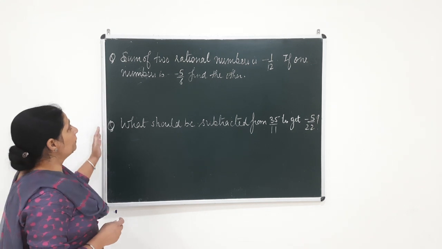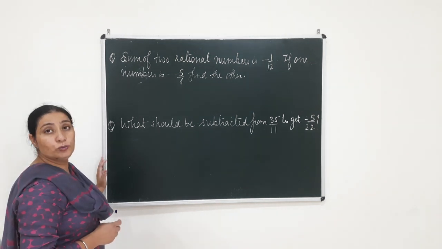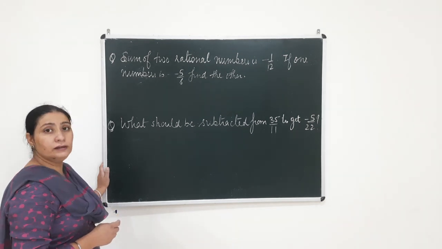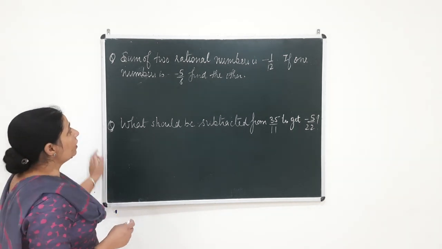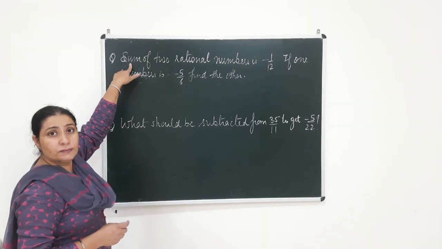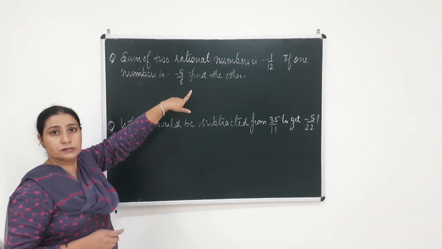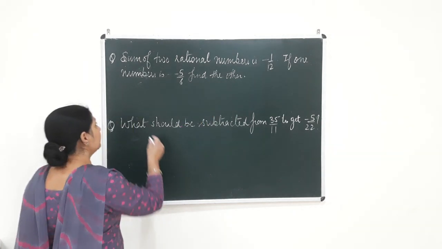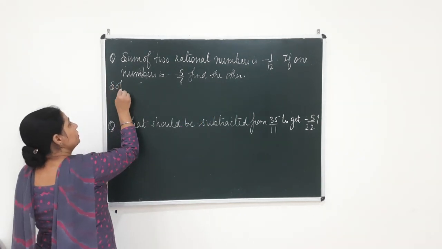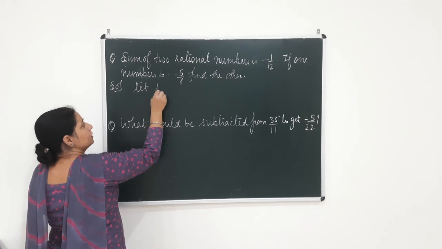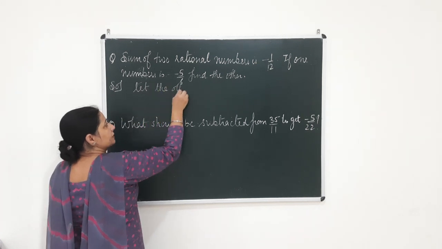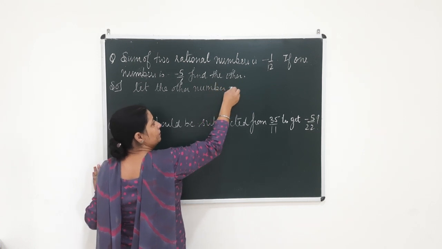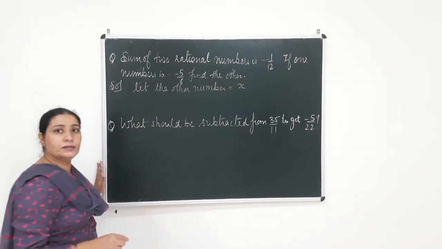So beta, we have a sum here. Sum of two rational numbers is given to be minus 1 by 12. If one number is minus 5 by 6, find the other. So beta, I am given the sum of the numbers and I am given one of the two numbers. So I don't have the second number. So if I have to find the second number, in the solution, first of all let us suppose the other number is x.